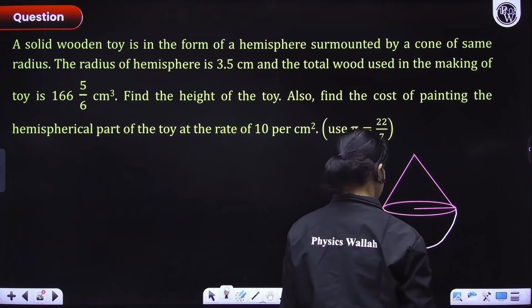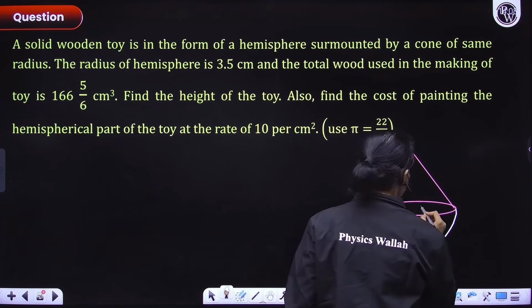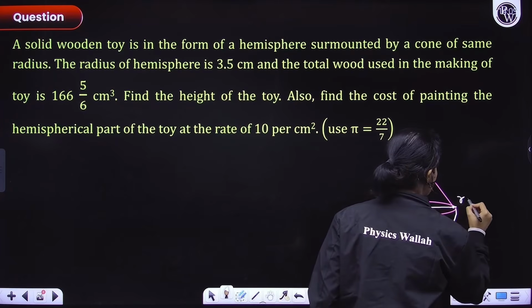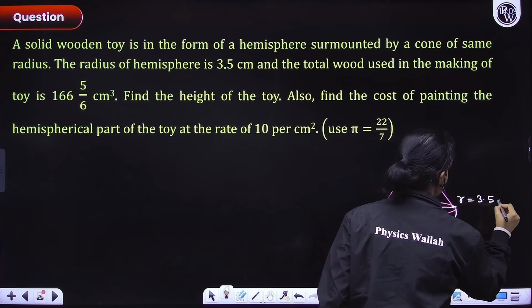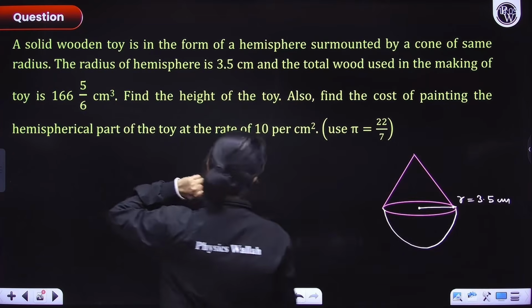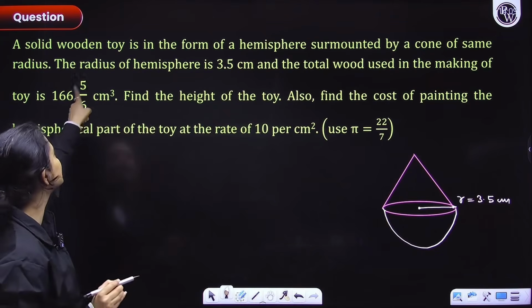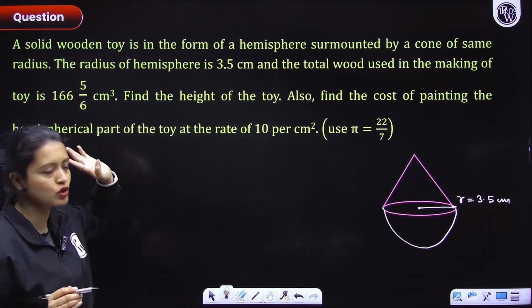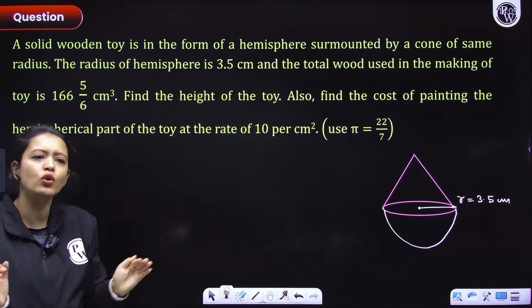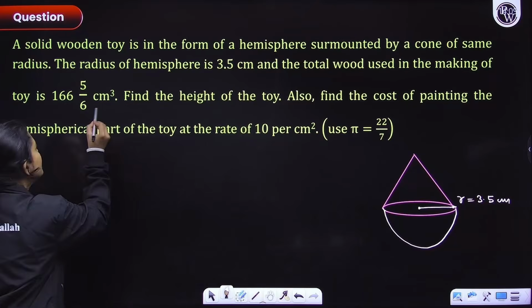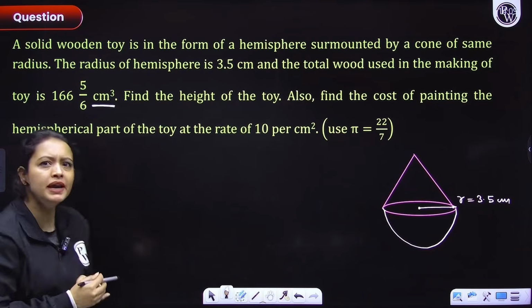Let me just draw this again. So this r here is given, everyone, and this r is equal to 3.5 centimeters. You can see that. And the total wood used in the making of this toy is given as 166 5/6 centimeter cube. Now, what is this total wood used to make this toy? See here that the unit is cubic centimeters.